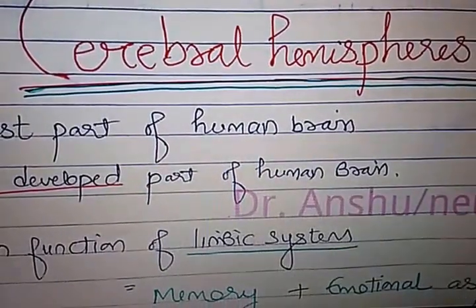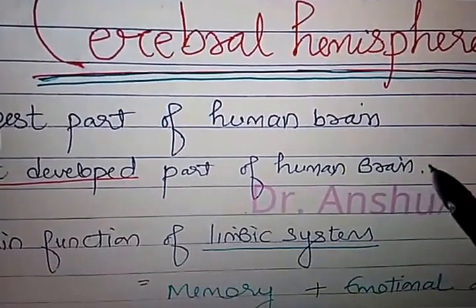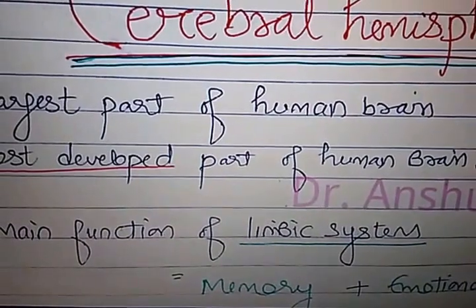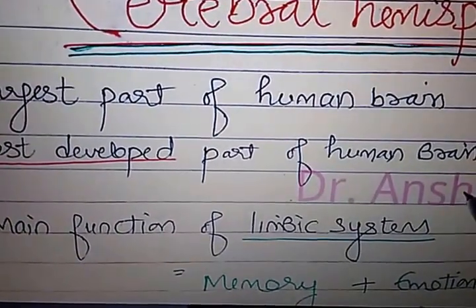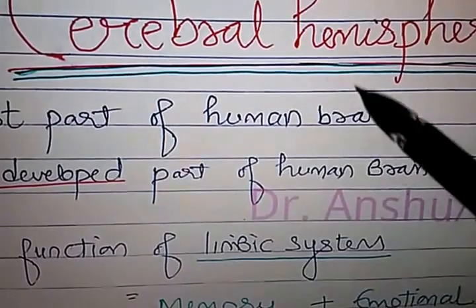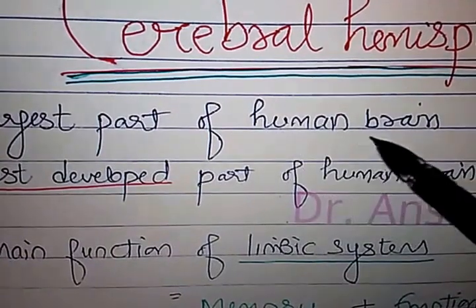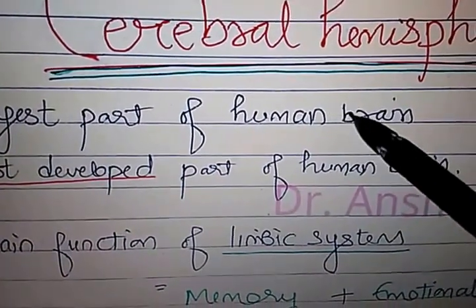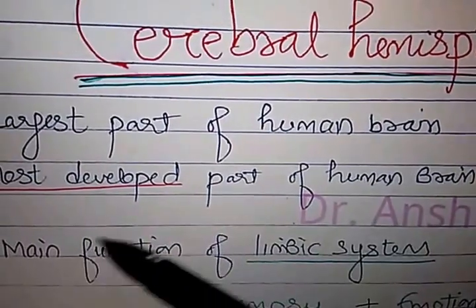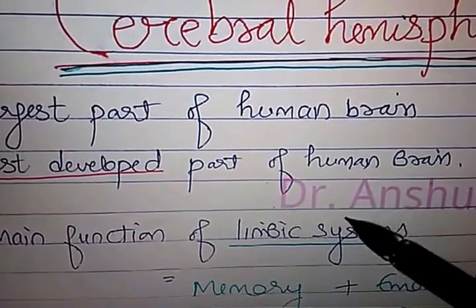Okay, next topic which I am going to discuss is the various fibers in the white matter, like association fibers, projection fibers, commissural fibers, etc. For that, before that, we should know that cerebral hemispheres are the largest part of human brain and are derived from the telencephalon. Cerebral hemisphere is the most well developed part of the human brain.